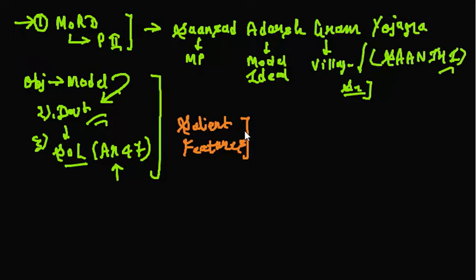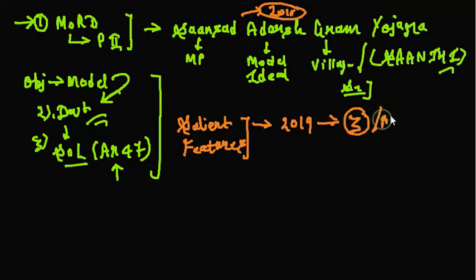Okay, and apart from that, what are the salient features? If you look at the salient features, the first thing is 3 Aadarsh Gram. So basically there are two targets by 2019. We are talking about this scheme because it was launched in 2015 or so. That's why by 2019, 3 model villages per MP, and further from 2019 to 2024, in these 5 years, 5 more villages per MP.